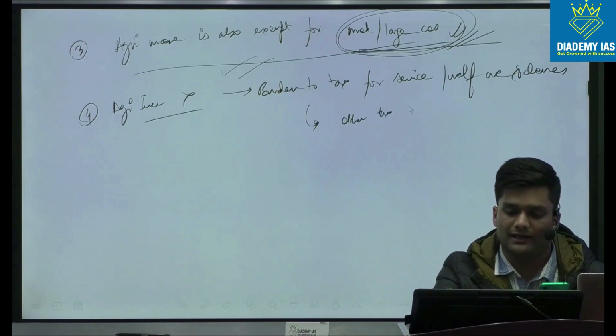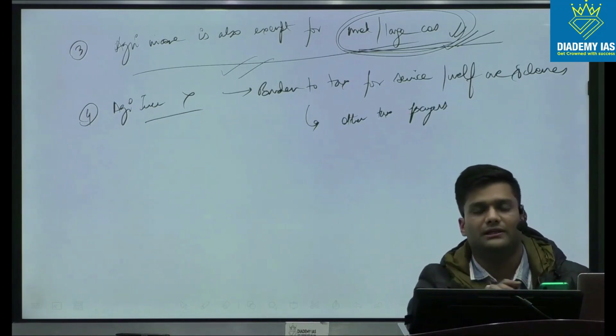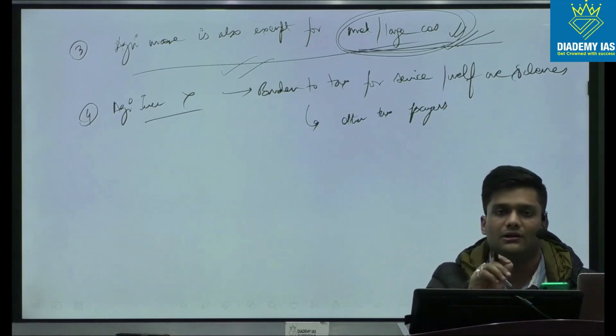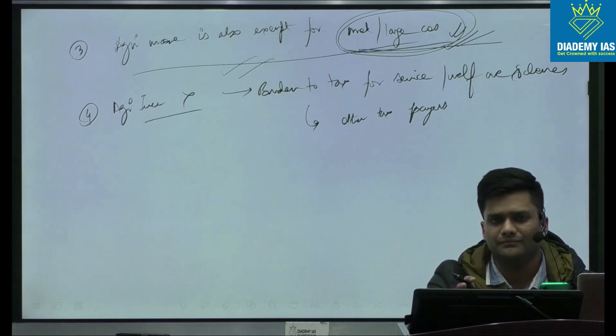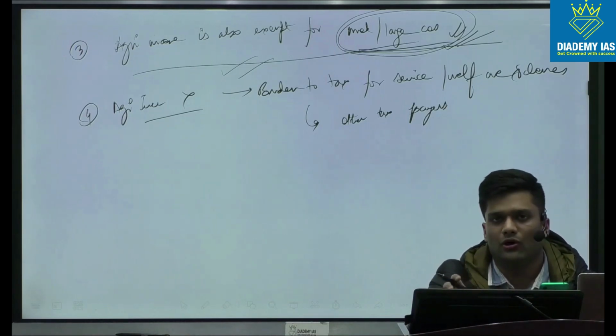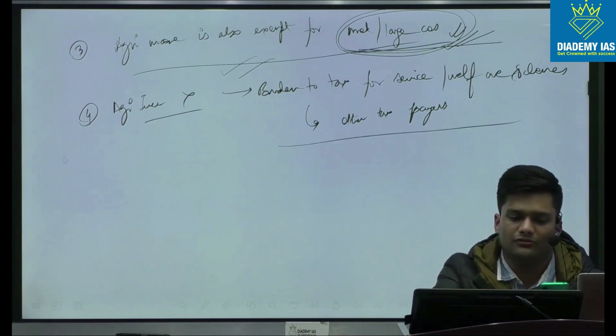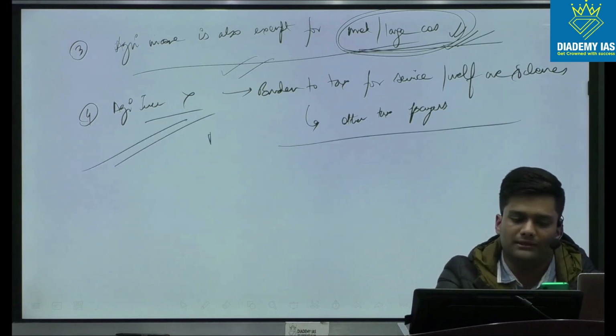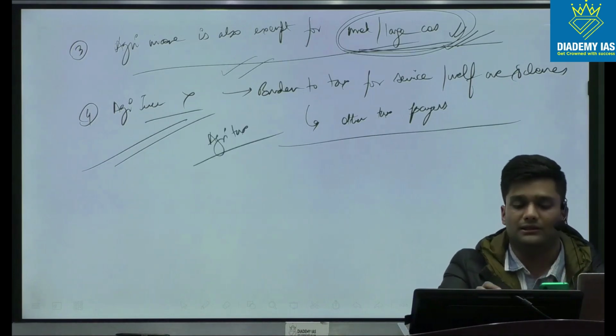So you will have to have higher slab rates, you'll target the corporates in other aspects, so that hurts the ease of doing business, and the overall compliance and investment regime for the whole economy might get hurt. So based on these four arguments, I think we must have some level of agriculture taxation.